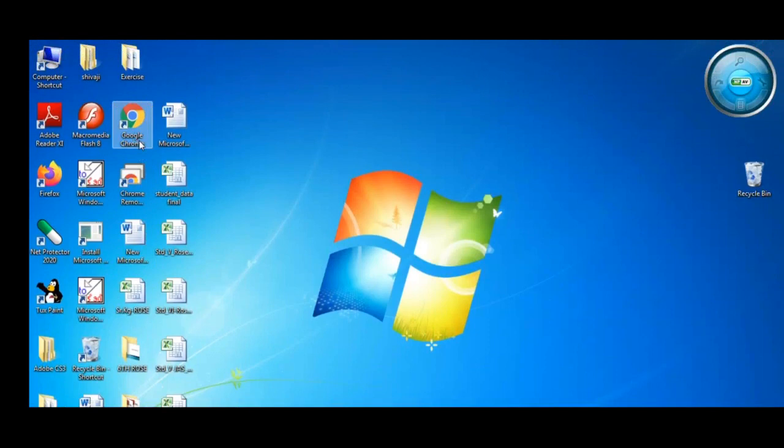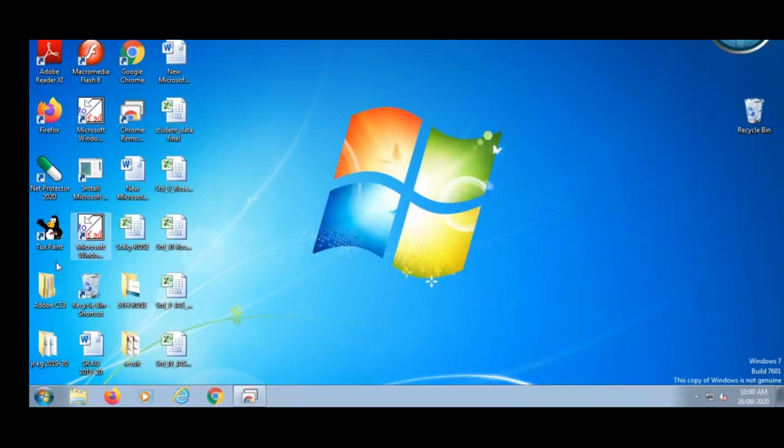You can even open a program. Suppose you want to open Paint, you click on Tux Paint, and then Tux Paint opens. This you learned last year. So you can open any program or any folder on this desktop. Now, desktop icons.